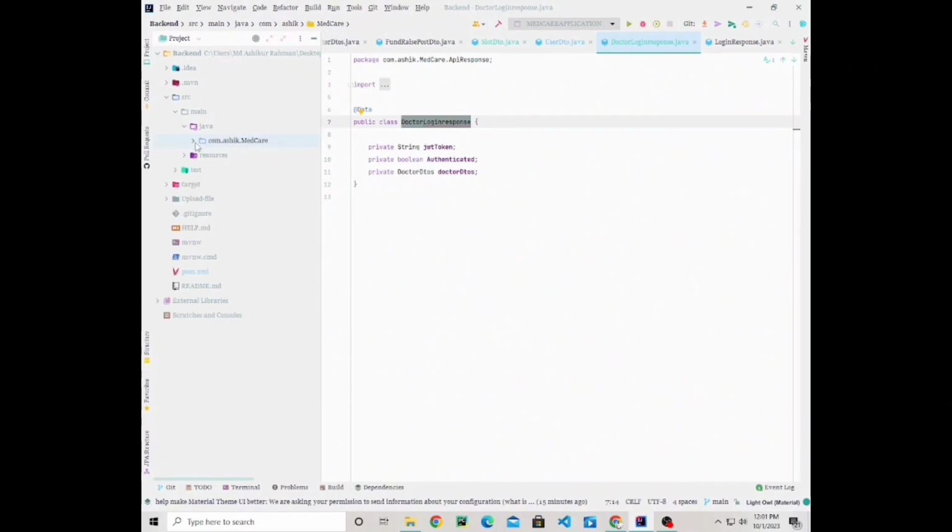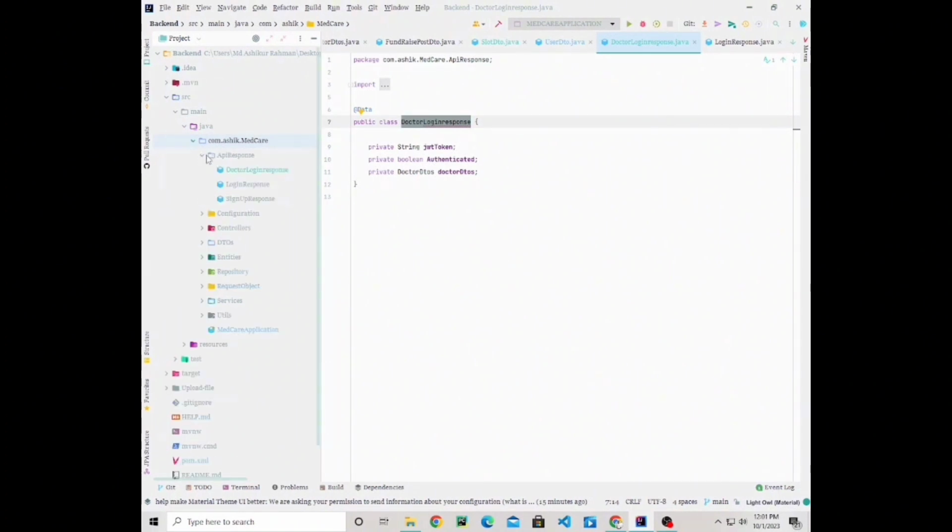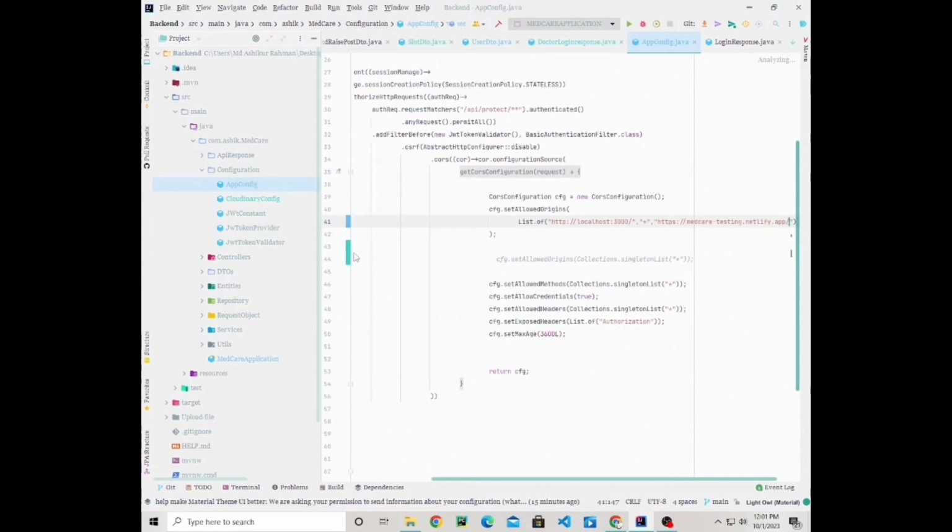And in our backend application, the configuration section defines the configuration of our backend application. Here we write all the configuration of our application. Like we use JWT token based authentication, and we configure the JWT token, and CORS issue is here.